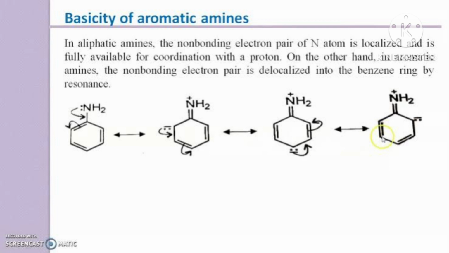Acylation. Aliphatic and aromatic primary and secondary amines react with acid chlorides, anhydrides and esters by nucleophilic substitution reaction.